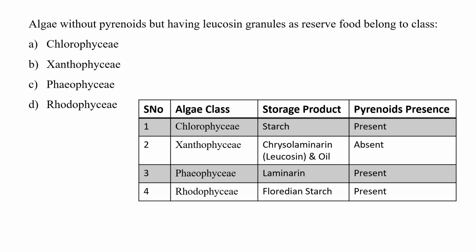So in question it is asked about absence of pyrenoids, so it is only in the case of Xanthophyceae, and storage product is also leucosin and oil. So correct option is option number B, Xanthophyceae.